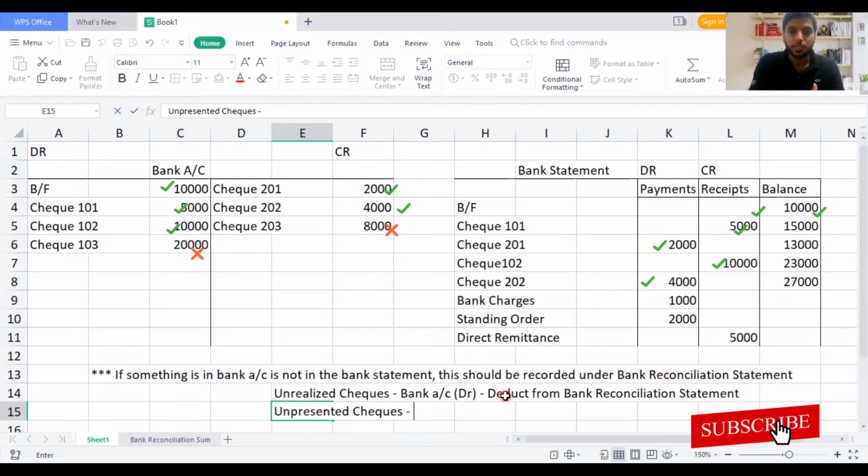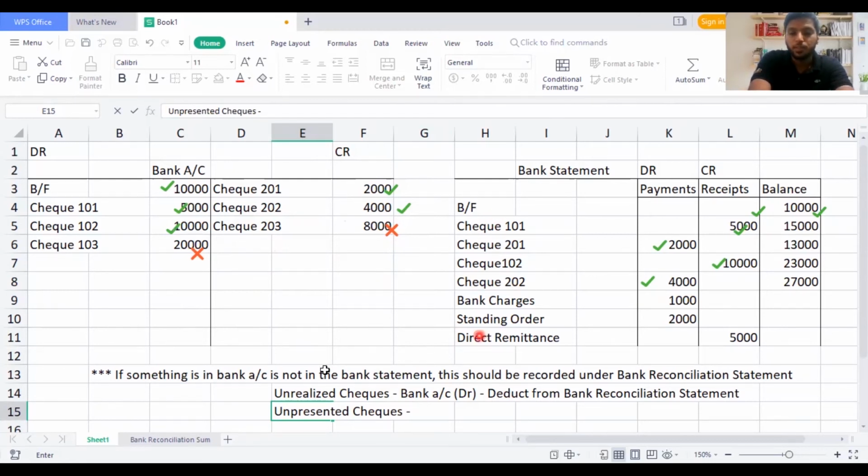Okay, so from your perspective, this is how it is added and deducted, for knowledge. When you're going from the bank side, you need to do the opposite way. Now, normally when you issue a check, your money is going down, right? So you will ask, sir, if the money is going out, why are you adding it on the credit side? This might be your doubt. But I'm saying when the money goes out of the business, you need to add it back the opposite way. If you do the opposite way only, you can find the actual bank statement balance, because we are removing it from the bank statement balance in order to see how much money we actually have.